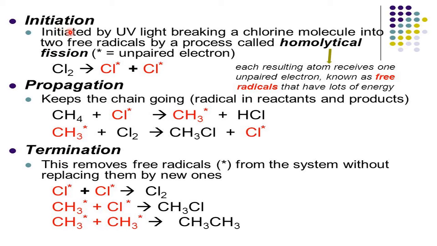This is initiated by either ultraviolet rays, or you can take a small amount of energy. Okay, and breaking a chlorine molecule into 2 free radicals by a process known as homolytic cleavage or homolytic fission. Cl2, Cl-Cl bond. So each will take their own electron, Cl dot, Cl dot. These are called free radicals. Okay, now free radicals are there which are highly active, highly unstable. So they want to react now.